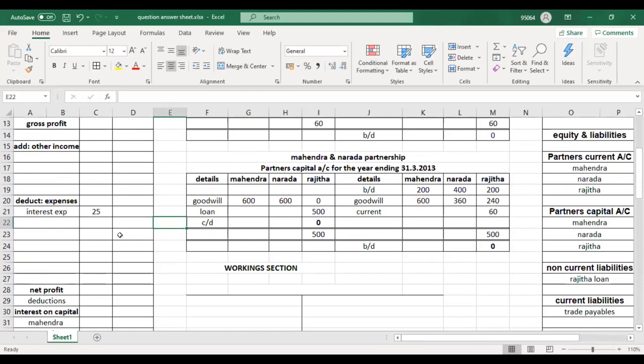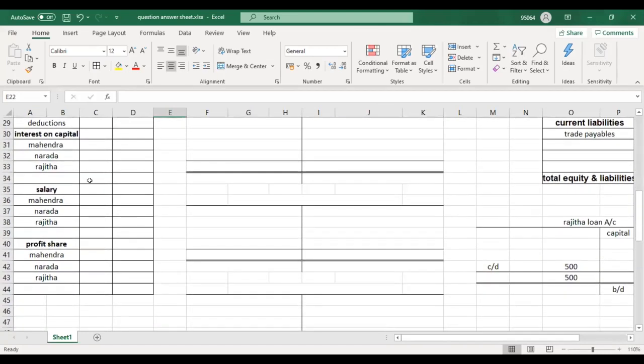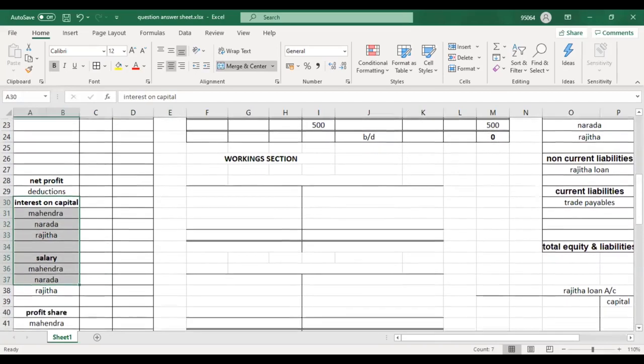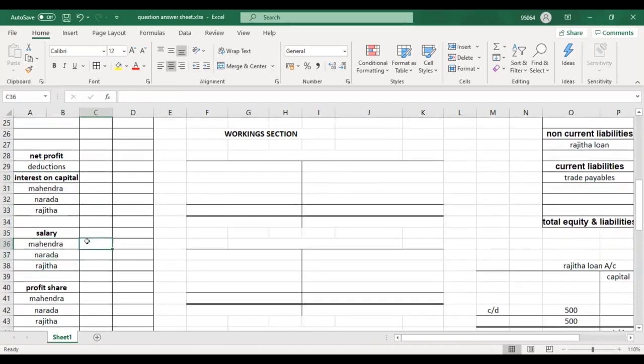Number 2, Mahendra and Narad agreed to continue the partnership under the following terms. Every partner is entitled to an annual salary of 120. Where will you record the annual salary of partners? In profit appropriation account. After the net profit, I have the profit appropriation account. This is the format. Salary.